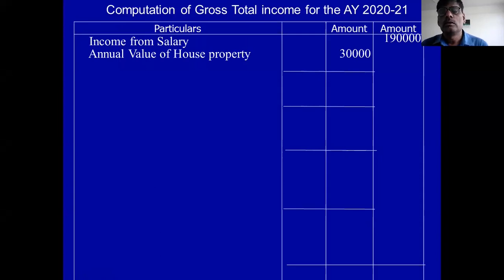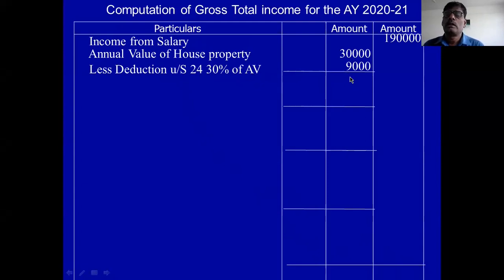This rent value becomes gross annual value, and gross annual value becomes annual value because there is no adjustment. So you deduct standard deduction under section 24(1), that is 30% of annual value, which is 9,000. If you deduct 9,000, your income from house property is 21,000.